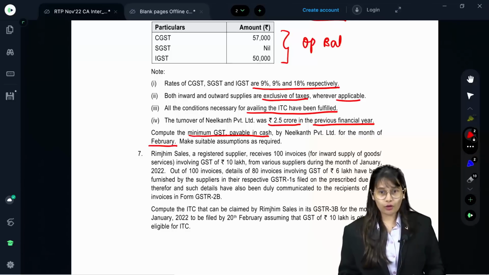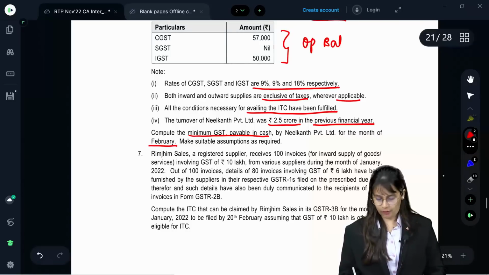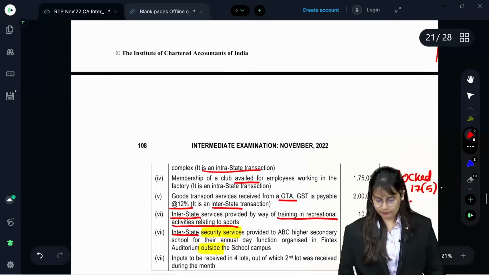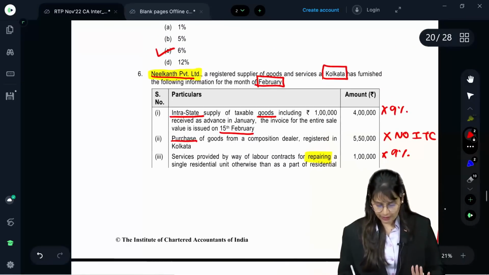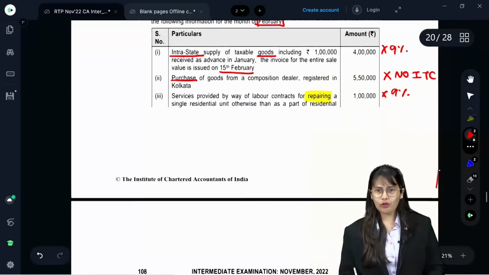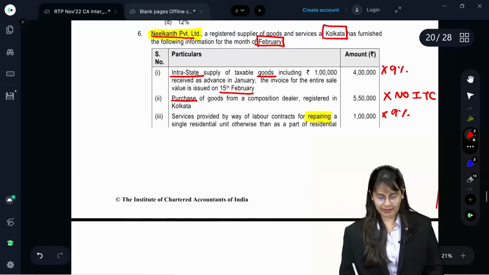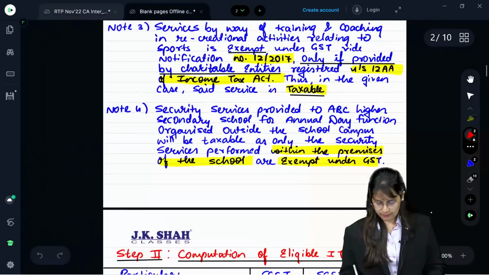Now 2.5 crore means greater than 1.5 crore. That means they are not eligible for the composition scheme, correct? Okay, normal scheme. We have computed the output tax liability. Now, no more information regarding sales, correct? So let us close this.